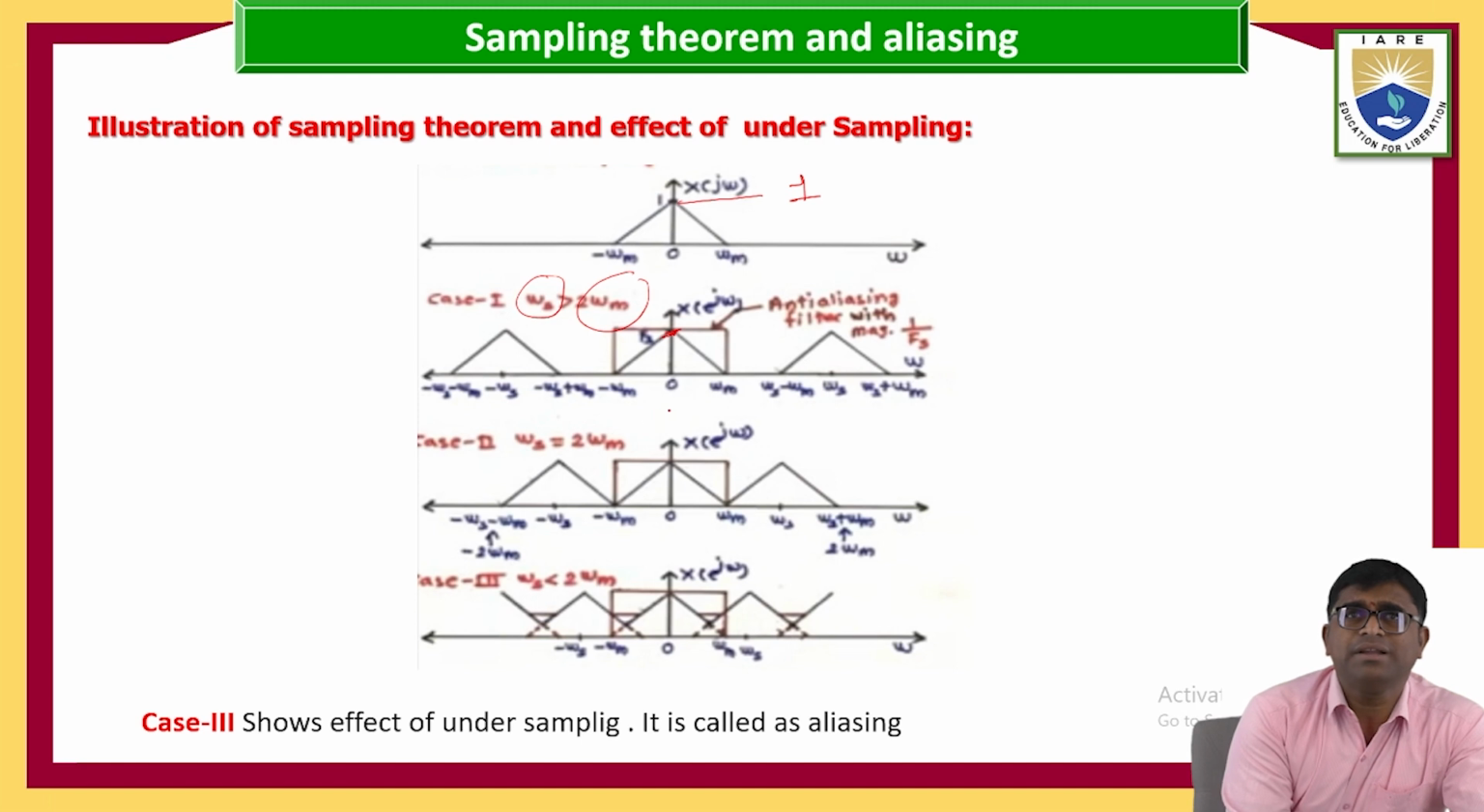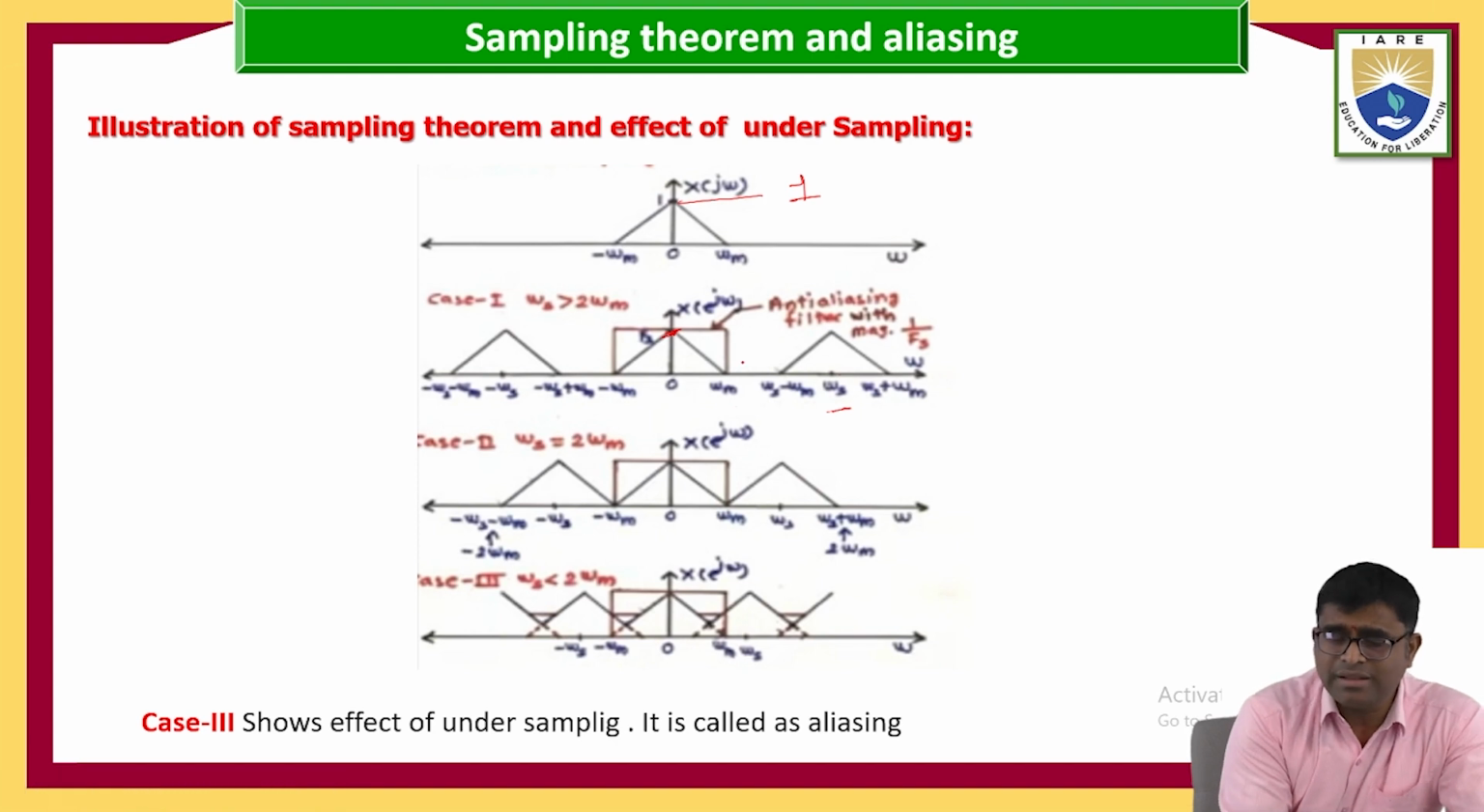After this, omega m is going to be smaller than this one. This is your omega m, and this is 2 omega m, and omega s. So what is the condition? Omega s is greater than 2 into omega m. That is nothing but what is coming here.